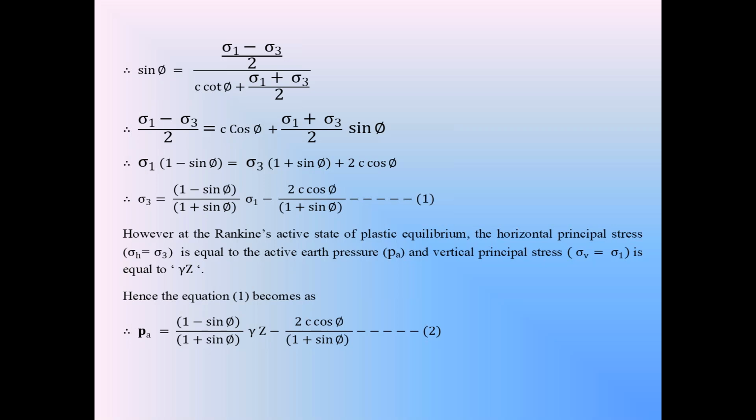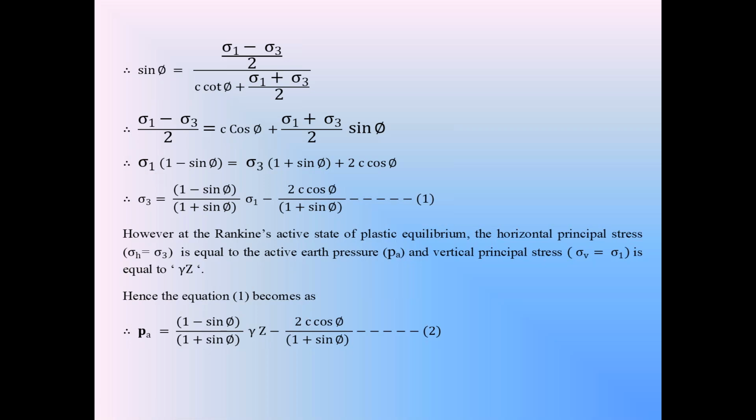So after the modifications, finally we got that equation from that Mohr-Coulomb circle diagram. From the third Mohr-Coulomb circle diagram, we consider sin phi in the right angle triangle CDF. Sin phi is equal to CD divided by CF. Then we modify that equation. Finally, after all these modifications, we got the final form as sigma 1 into 1 minus sin phi is equal to sigma 3 into 1 plus sin phi plus 2c cos phi.